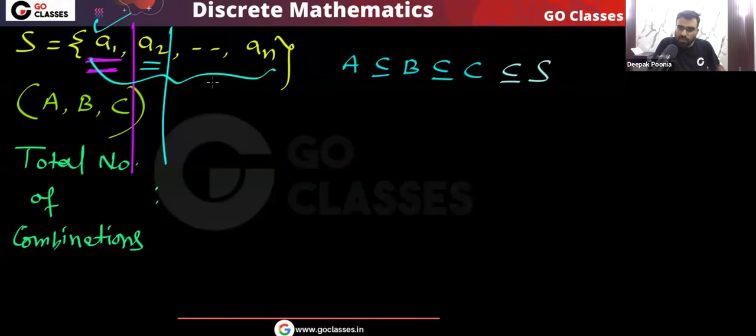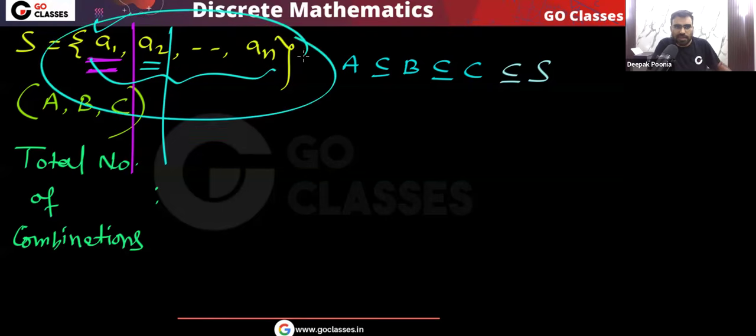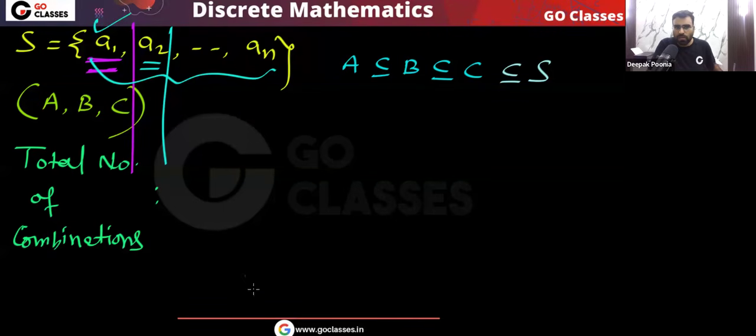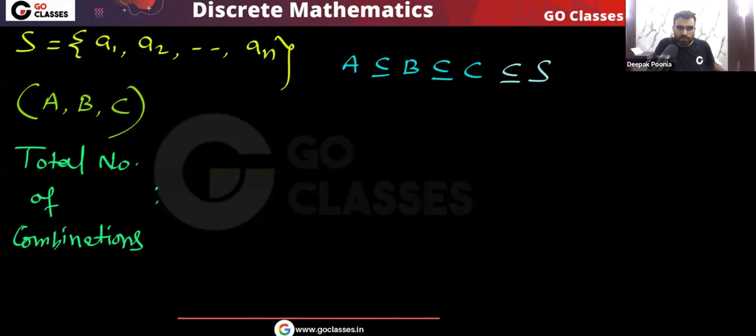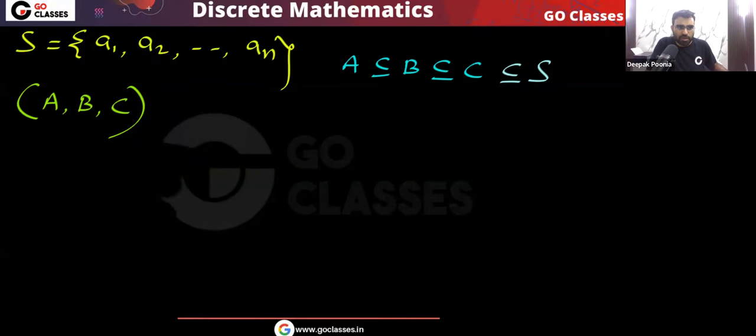So we need to apply the product rule. We will find the number of choices for each element, and then we will multiply these numbers of choices. Very simple. We will apply the product rule. That will be the answer. So let's focus on what the choices are for each element. For a particular element, you find how many choices are there. So let's just focus on choices for a particular element.